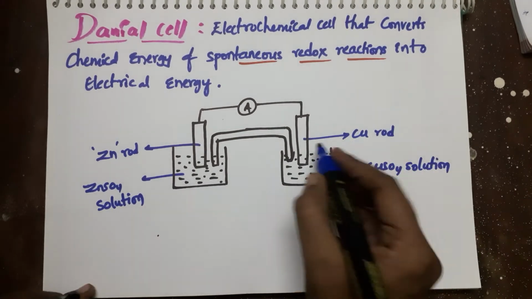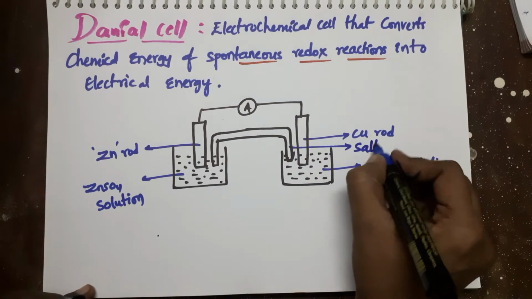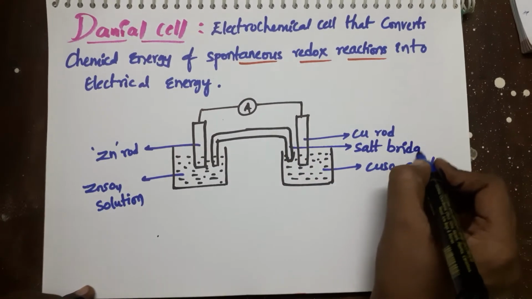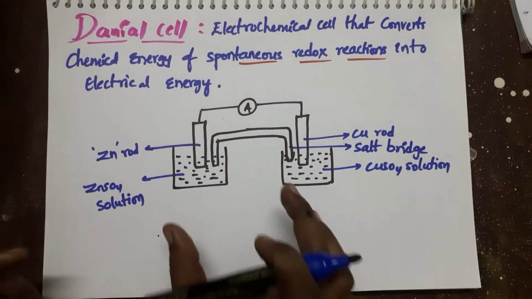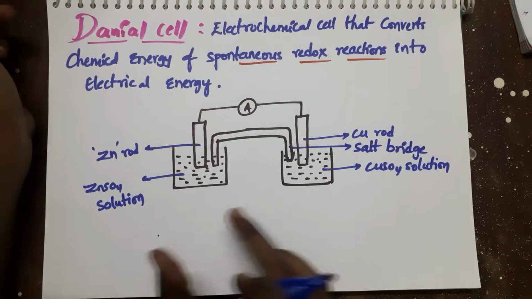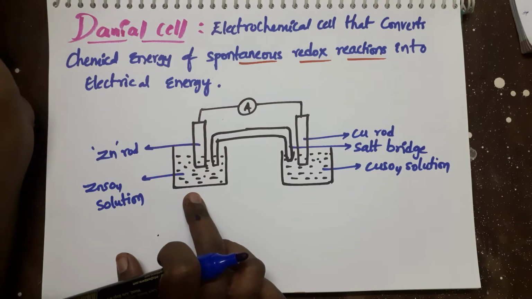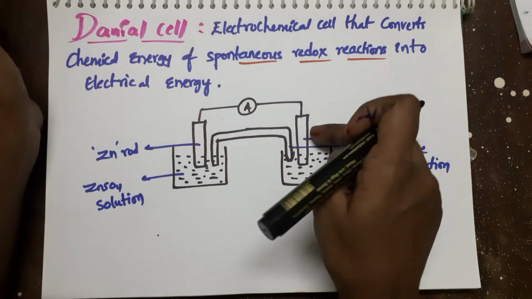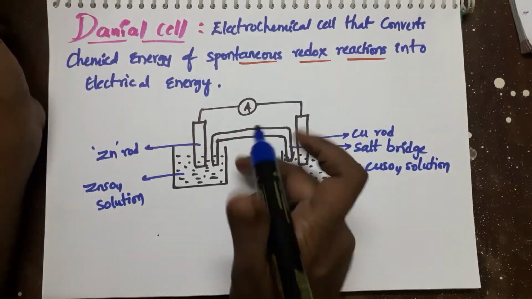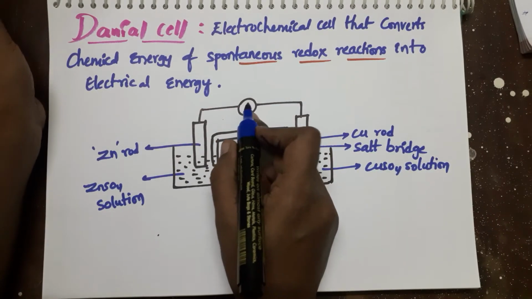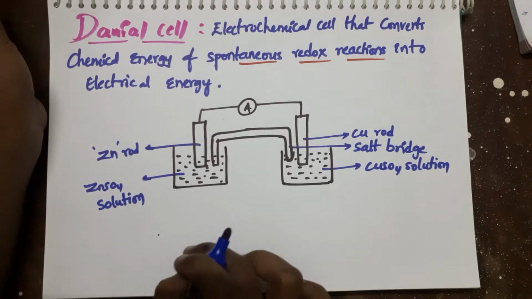Okay, this is the salt bridge. This is the general apparatus looking like for a Daniell cell. Here the Daniell cell contains two half cells. The left half cell contains a zinc rod dipped in zinc sulfate solution. The right half cell contains a copper rod dipped in copper sulfate solution, and these two electrodes are interconnected by one ammeter or battery, and these two half cell solutions are interconnected by a salt bridge.